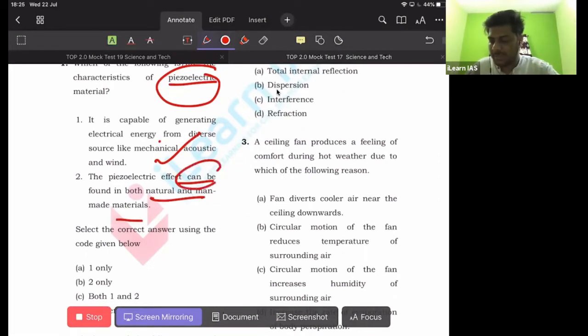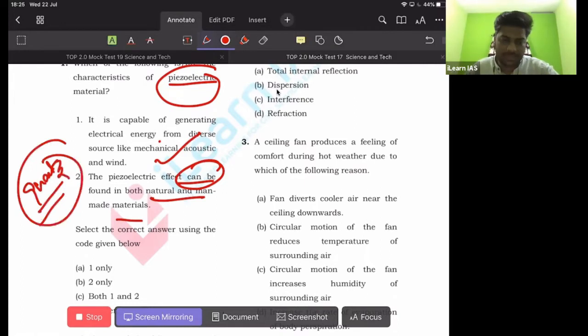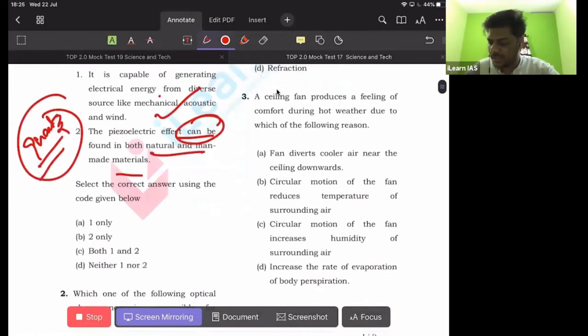So this will act as a possibility enhancer. There are both natural and artificial materials which show the piezoelectric effect, just like quartz. Quartz is a material which shows natural piezoelectric effect. So which means the answer is C, both 1 and 2.